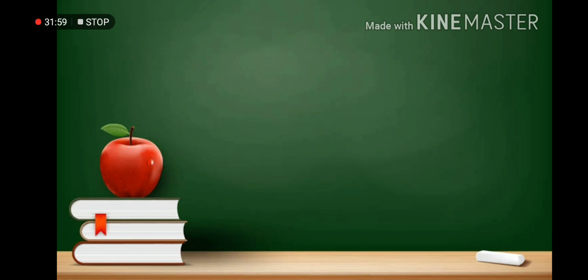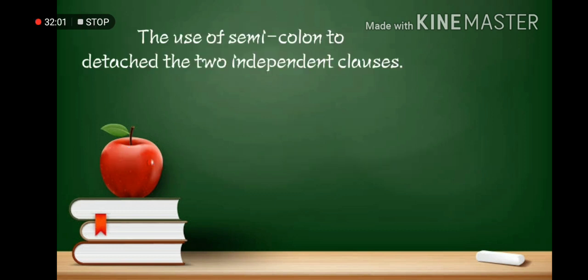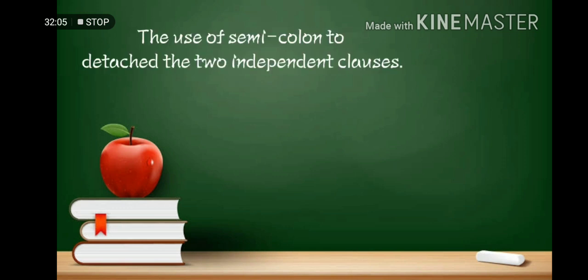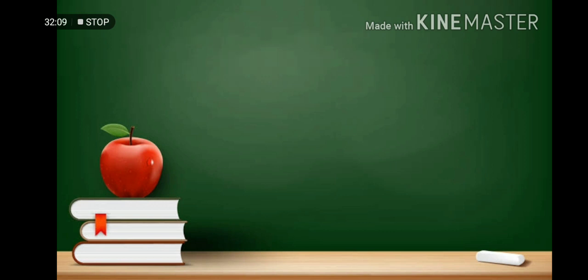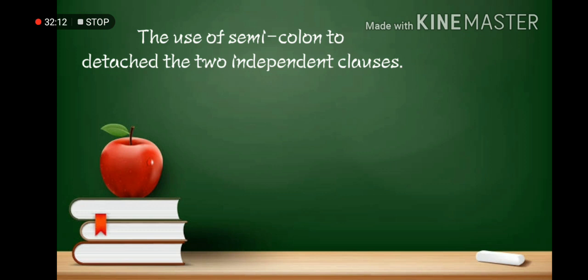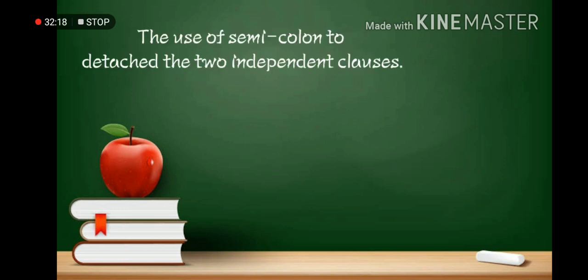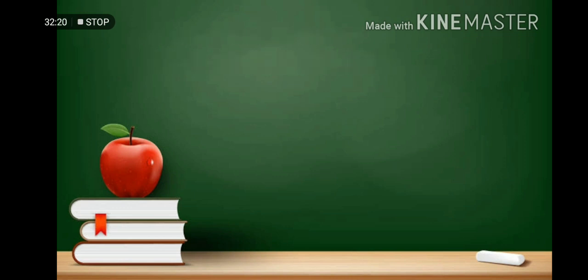The second way is the use of a semicolon to separate the two independent clauses. Inserting a semicolon between the two independent clauses makes a sentence grammatically correct. It is an aesthetic choice that builds close ties between the two sentences.